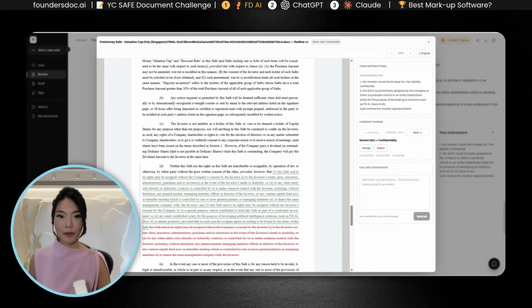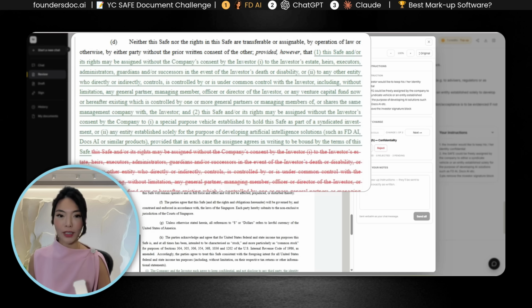And first, they mark up section 5D to say that neither this SAFE nor the rights in the SAFE can be transferred, provided that this SAFE and its rights can be assigned without the company's consent by the investor to investors, estates, and heirs. And this SAFE and its rights may be assigned without the investor's consent by the company to a special purpose vehicle.